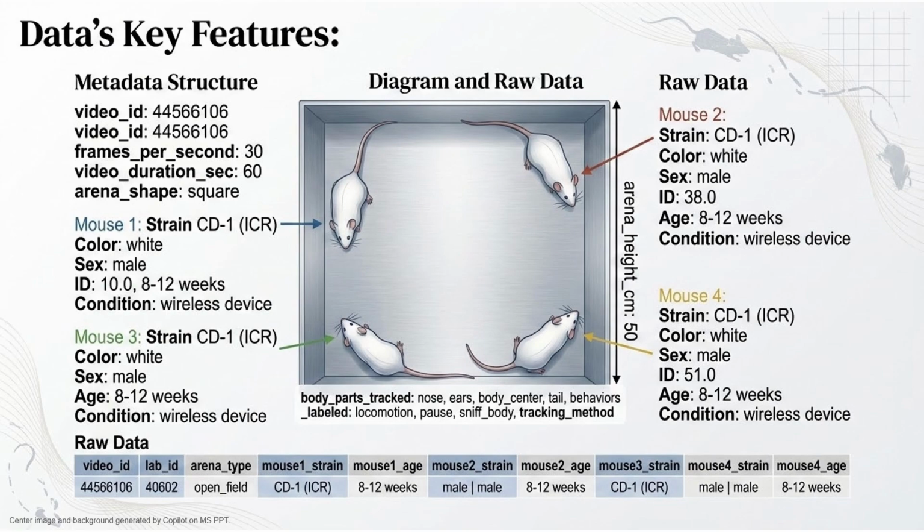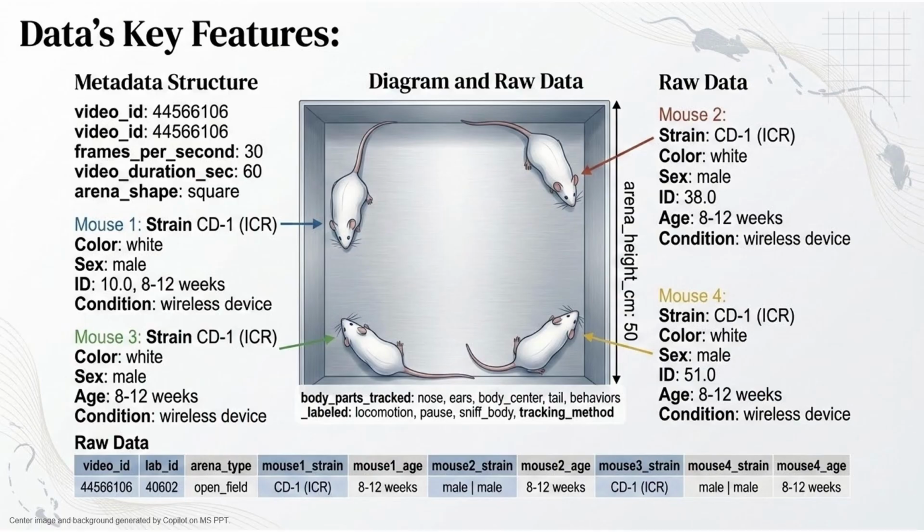This slide is simply an example of what the metadata looks like in the dataset. Each video comes with detailed information about the recording, things like the frame rate, duration, arena shape, as well as attributes for every mouse, including strain, color, sex, and age. The diagram in the middle shows where each mouse is positioned in the arena, and the table below illustrates how those fields appear in the raw metadata files. Just to note, this is only a simplified snapshot. The actual metadata files are much larger and contain 26 different columns of information for each video.